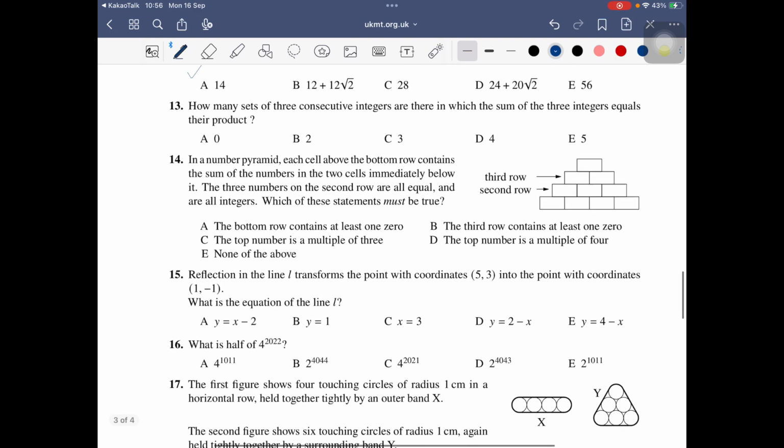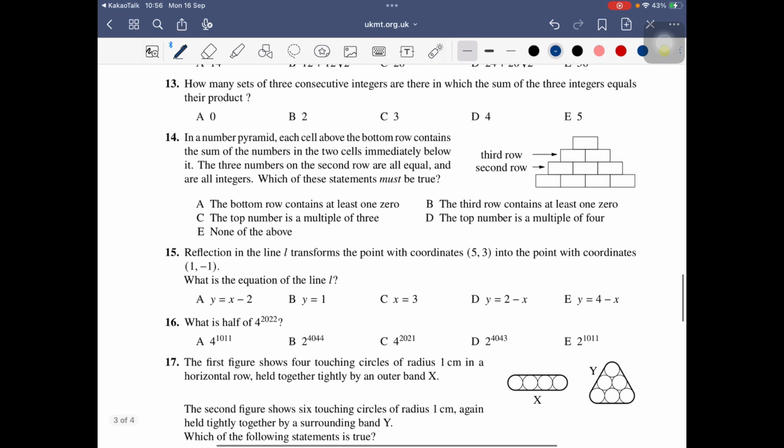How many sets of 3 consecutive integers are there whose sum of 3 equals their product? So when they ask about 3 consecutive or 5 consecutive, like odd numbers of consecutive integers, it's better to set the middle one as x.